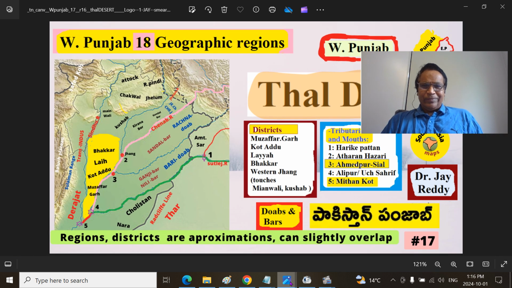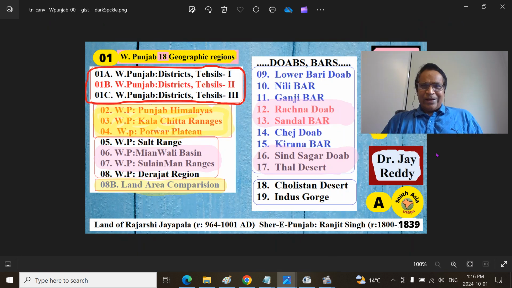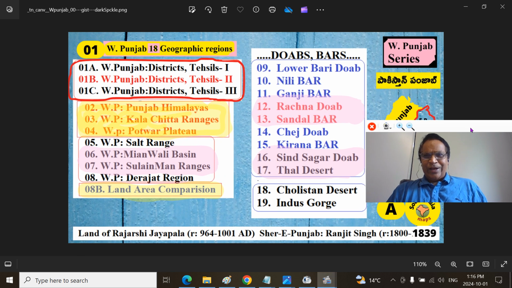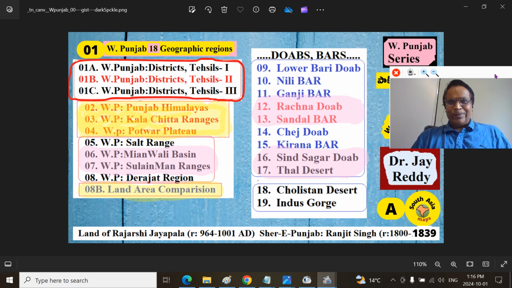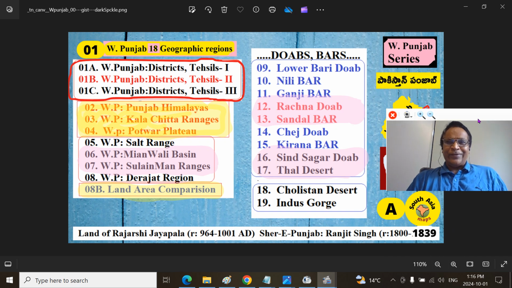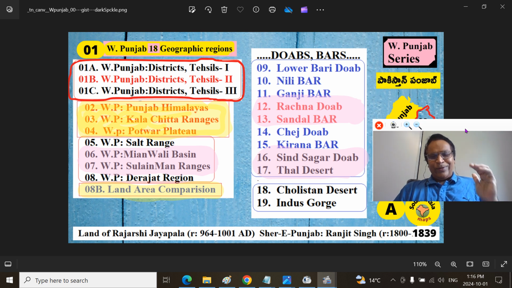This is our West Punjab series, Paschim Punjab series. We have covered more than 16 presentations so far, and this is part 17, the Thal desert, an important physiographic region of the land of Sher-e-Punjab Maharaja Ranjit Singh, who after 40 years of rule passed away at Lahore city on the banks of river Mother Ravi.